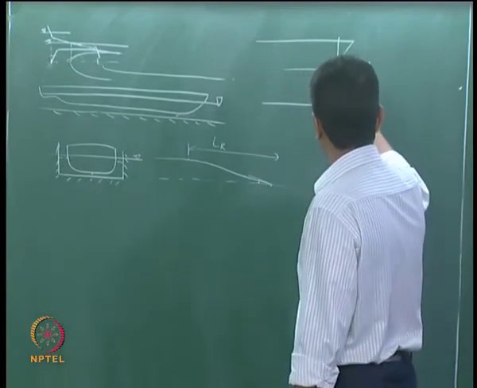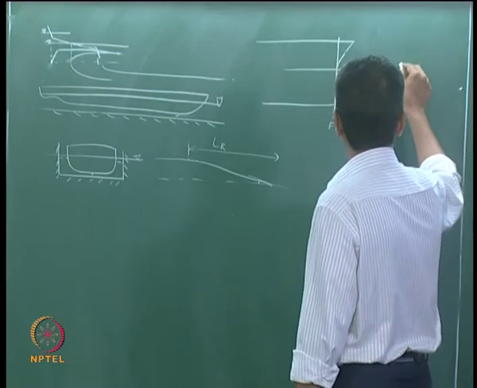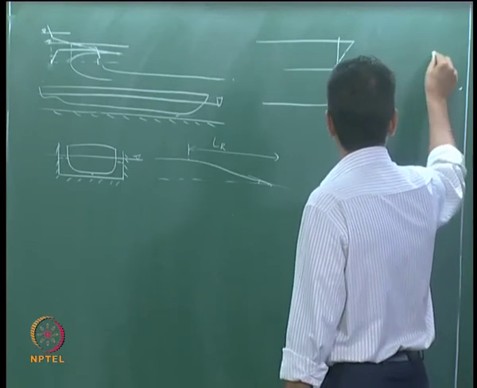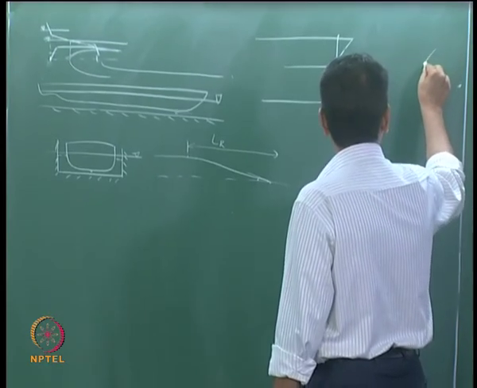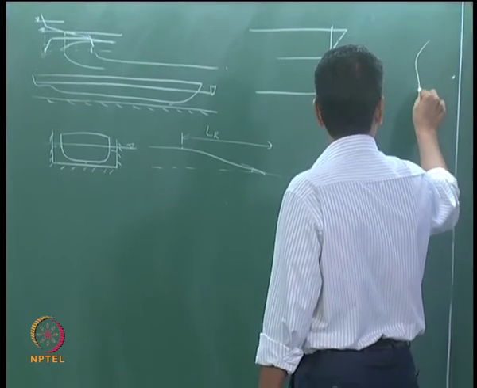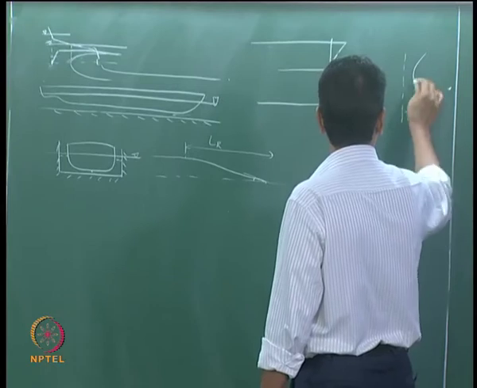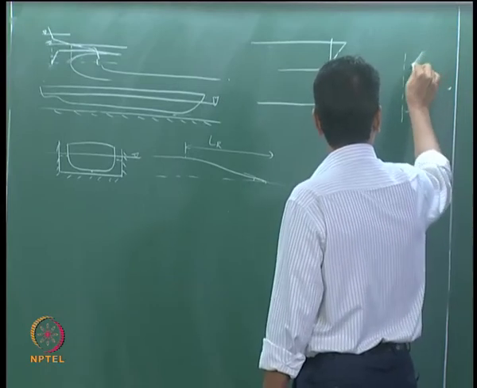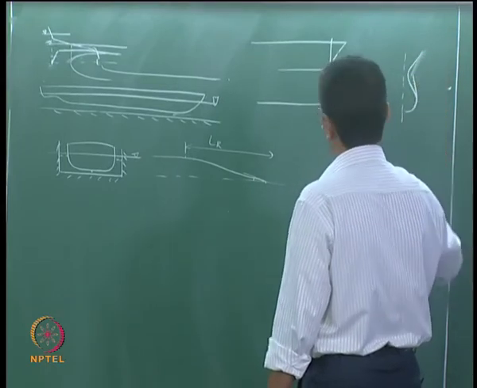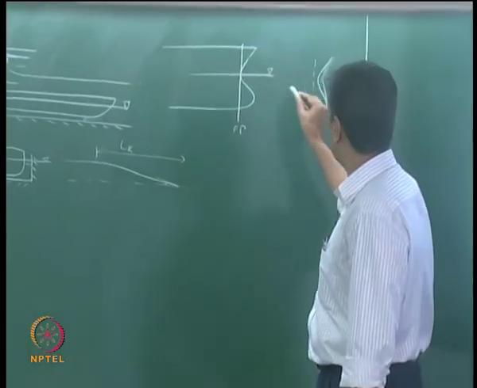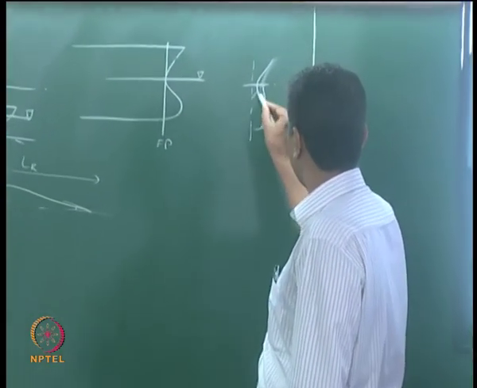If you take a section here, you will see the section in the forward part; it is going to be like this, and then you take the area.